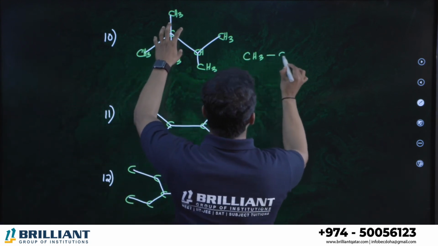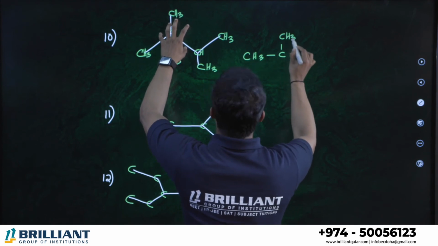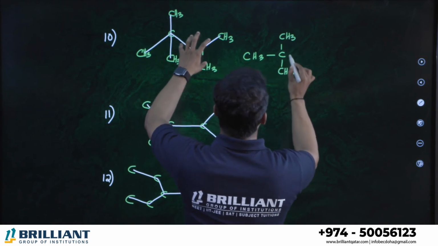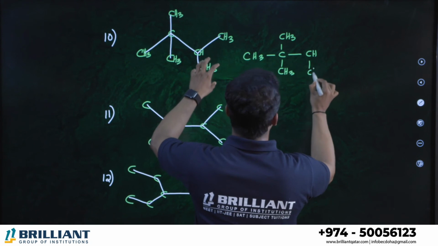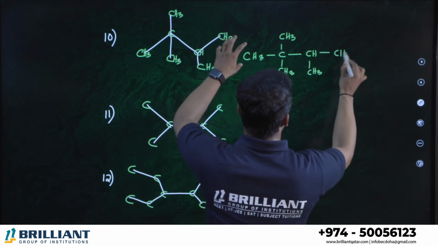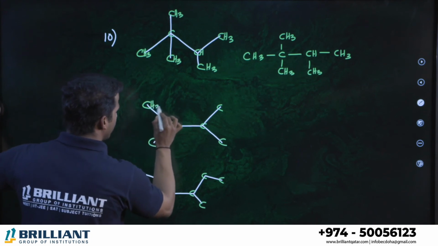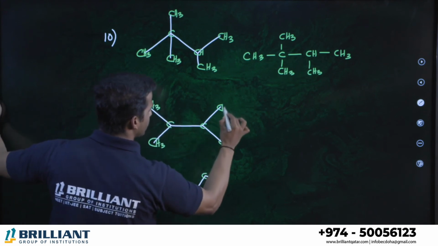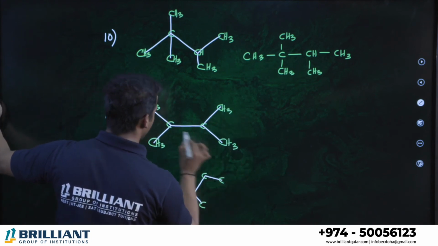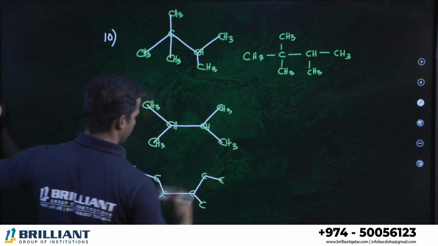Now let me just expand the structure. CH3, C, CH3, CH3, CH, CH3, CH3. Alright? Let me expand this one. This is what? CH3, CH3. All are methyl groups. This is CH, CH.